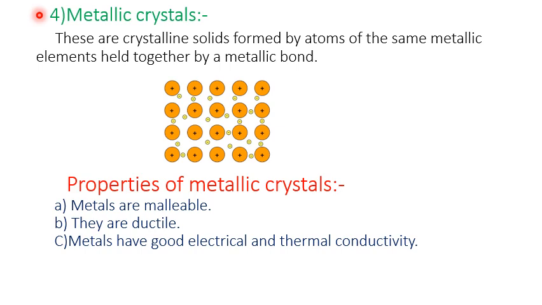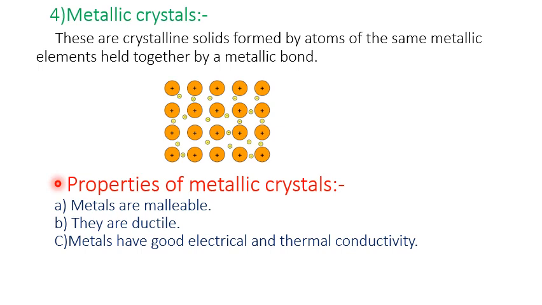Next topic is metallic crystals. These are crystalline solids formed by atoms of the same metallic elements held together by a metallic bond. Metallic bond means the attractive interaction between cations and mobile electrons is called metallic bond. In a solid metal, the valence electrons are delocalized over the entire crystal, leaving behind positively charged metal ions. Therefore, metallic crystals are described as an array of positive ions immersed in a sea of mobile electrons.